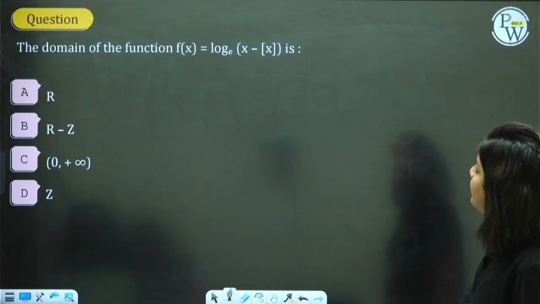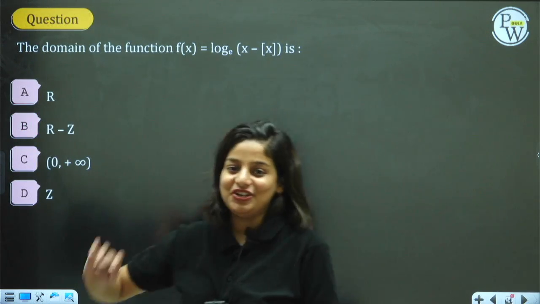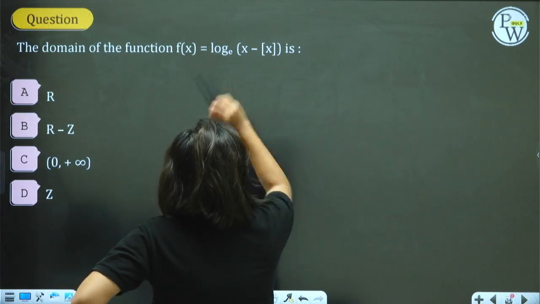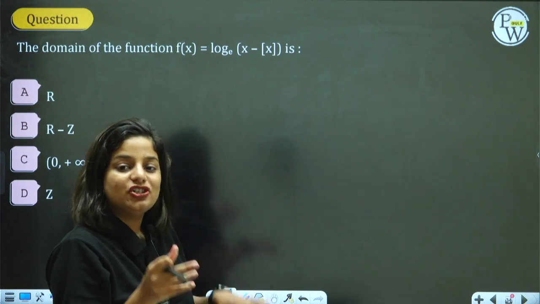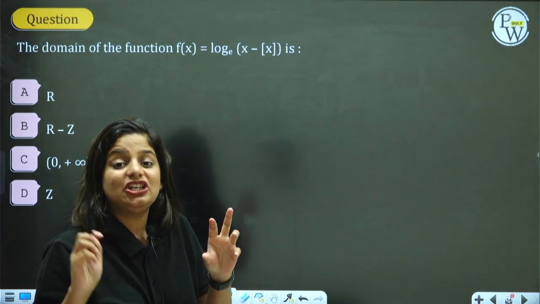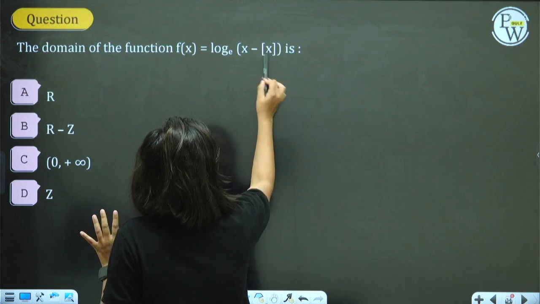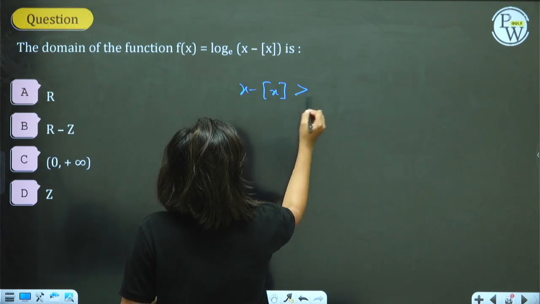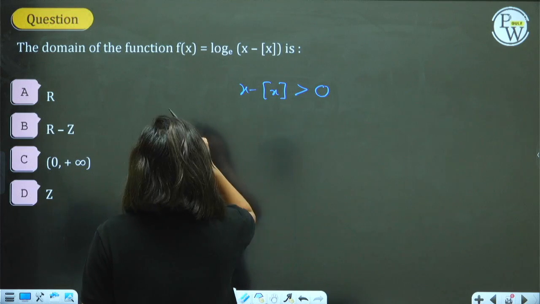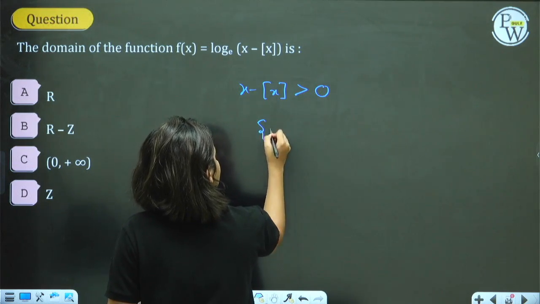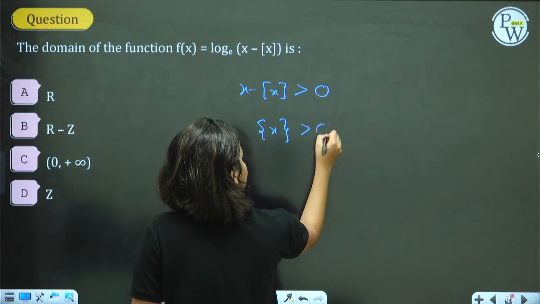Further, what is the domain of this function? Interesting. One thing we know for a log function: its domain should be greater than 0. Log x to the base a, x should be greater than 0. Here instead of x, we have x minus GIF of x, which should be greater than 0. Right? x minus GIF of x is nothing but the fractional part, which should be greater than 0.